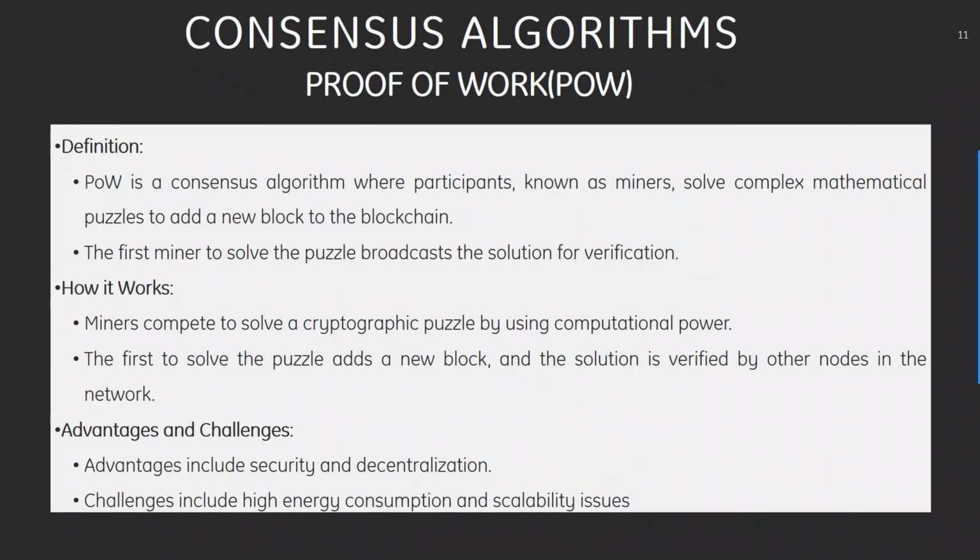So, some of the consensus algorithms. Firstly, what is POW? Proof of work is a consensus algorithm where participants known as miners solve complex mathematical puzzles to add a new block to the blockchain. The first miner to solve the puzzle broadcasts the solution for verification. How does it work? Miners compete to solve the cryptographic puzzle by using computational power. The first to solve the puzzle adds a new block, and the solution is verified by other nodes in the network.